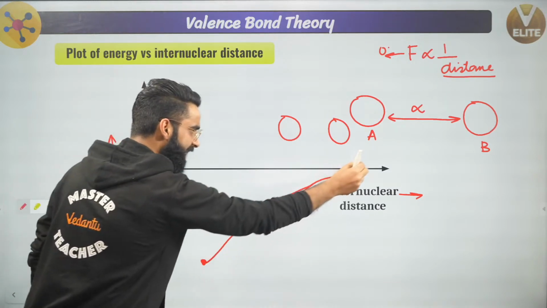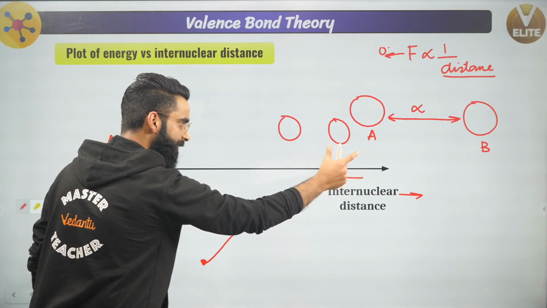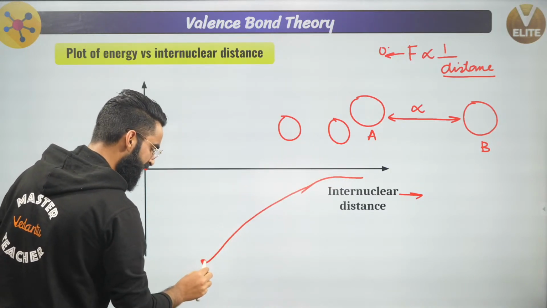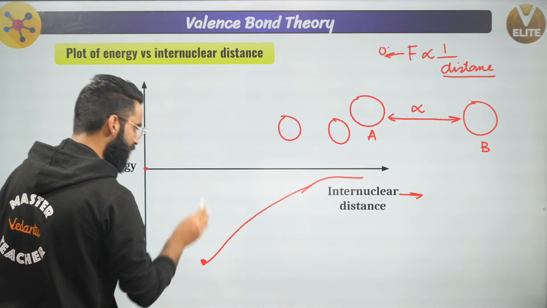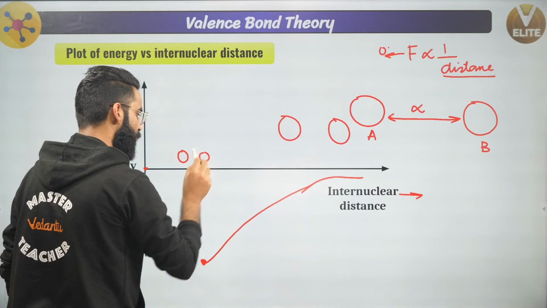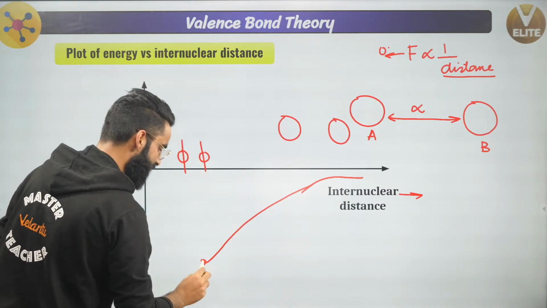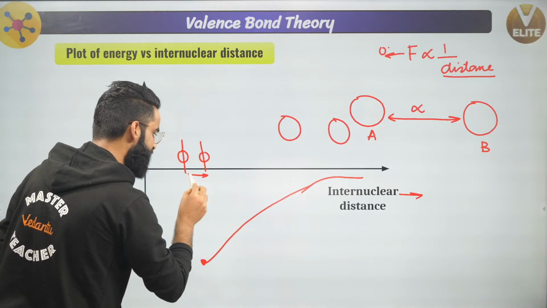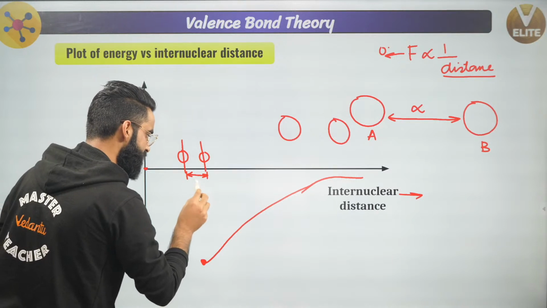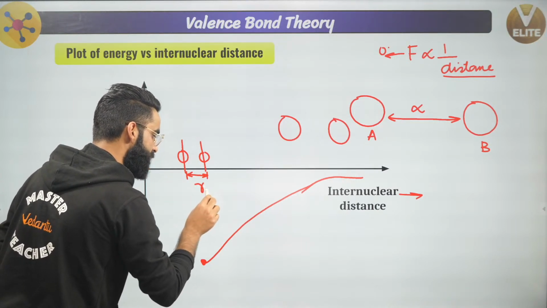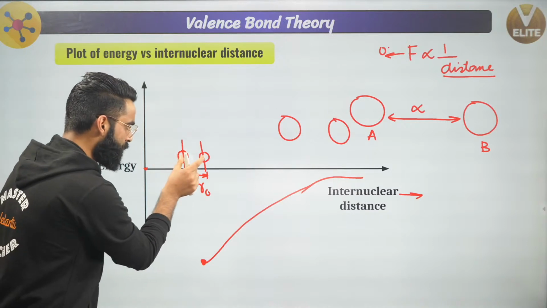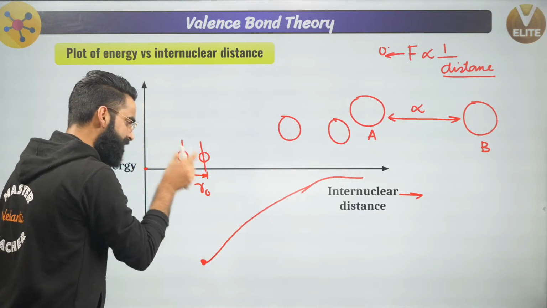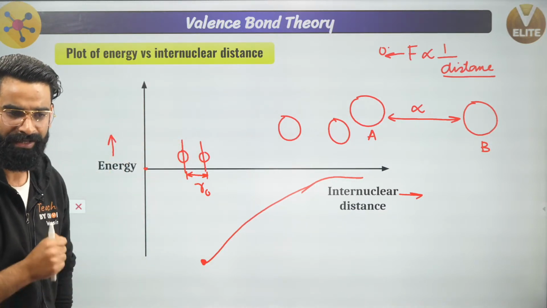Can I say, when the atoms were at infinite distance, the force of attraction was 0. Now the atoms are coming closer, the force of attraction increases, and the energy of the system decreases. So this is the minimum energy of the system. When the energy of the system is minimum, the atoms will be at maximum closest distance. This maximum closest distance is what I call the bond length, which I represent by R naught. At this distance the potential energy of the system is minimum and stability is maximum.